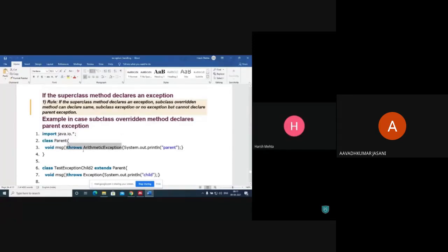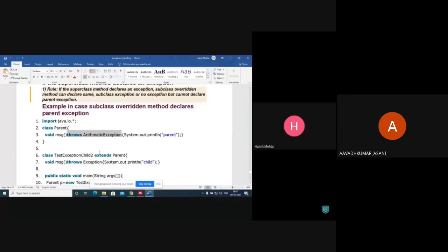So the subclass method, this TestExceptionChild2, it cannot declare the parent exception. It must declare a different exception.